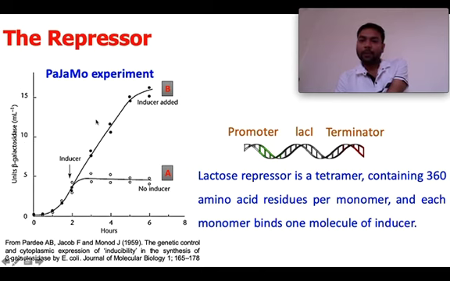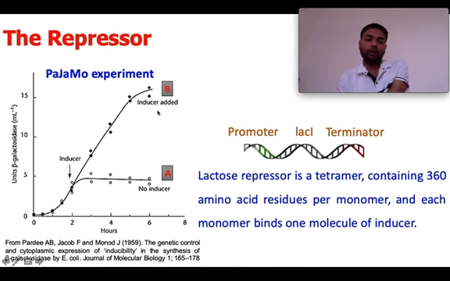But once the inducer is there, and the inducer has the ability to bind with the repressor and thus changes the configuration, the repressor cannot bind to the operator region, and hence the RNA polymerase can bind to the promoter and synthesize the beta galactosidase.